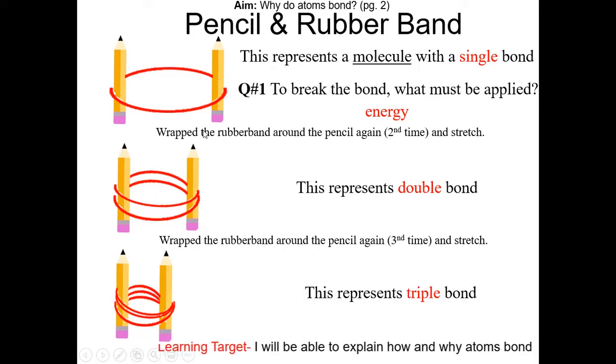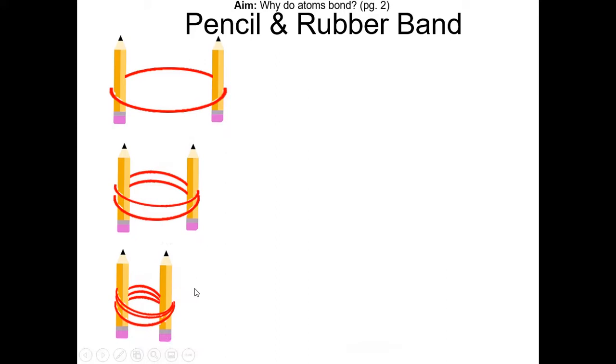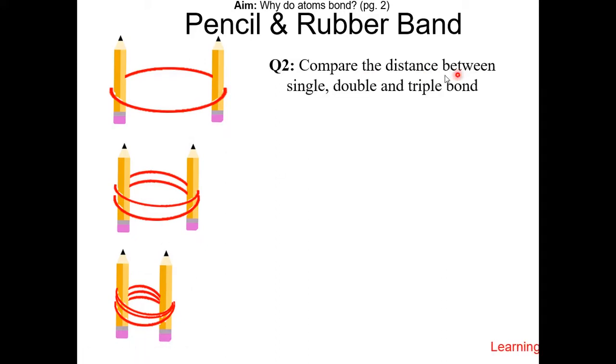You may have noticed that it gets progressively harder to stretch and break that rubber band. In addition, the pencils are closer and closer to each other. So compare the distance between the single, double, and triple bond. From our simulation, you should notice that the triple bond has the shortest distance, while the single bond has the longest.